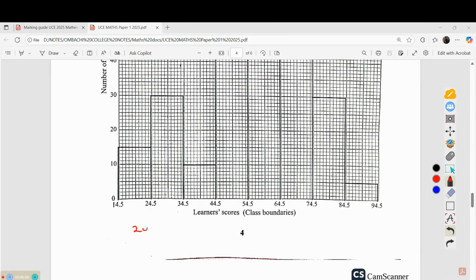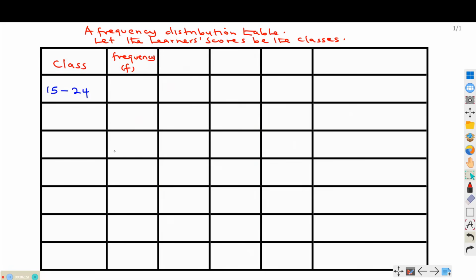As we have seen, you add 0.5 here and subtract 0.5 here. So this will be 25, and this one here will be 34. So the next one is 25 to 34.